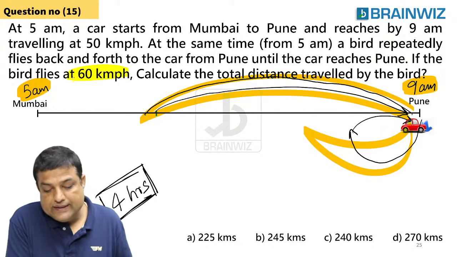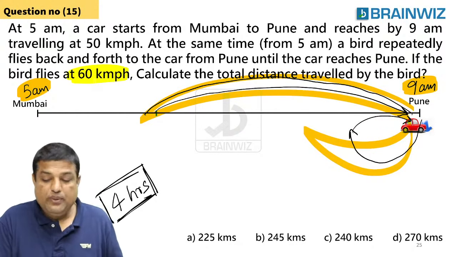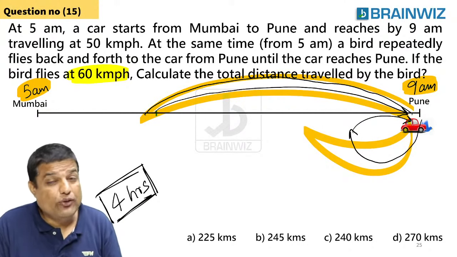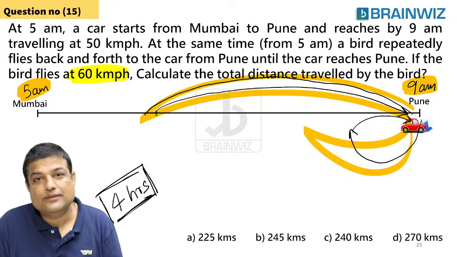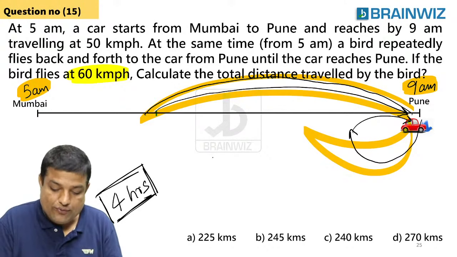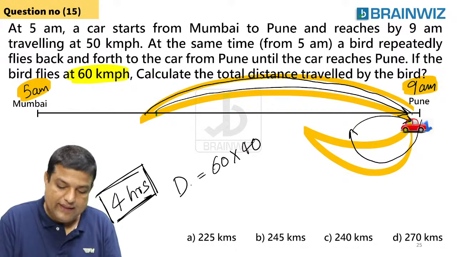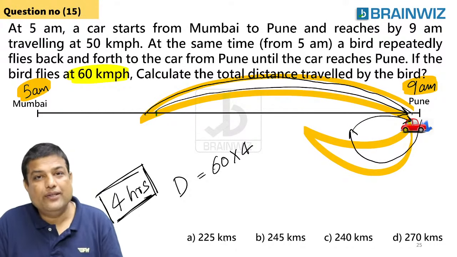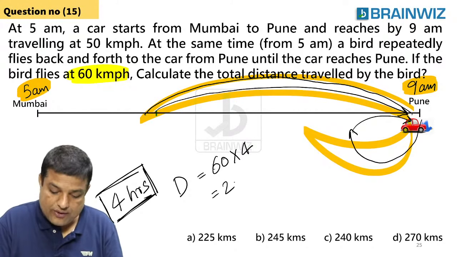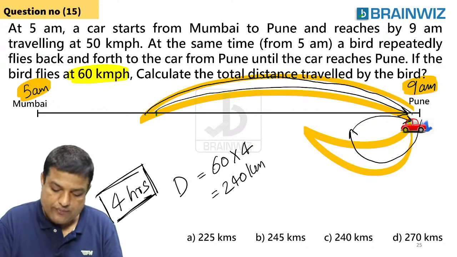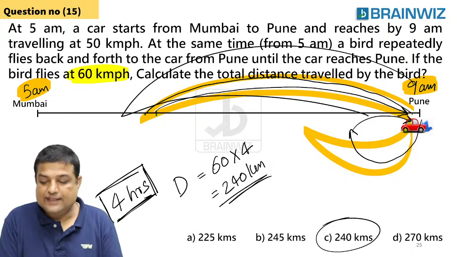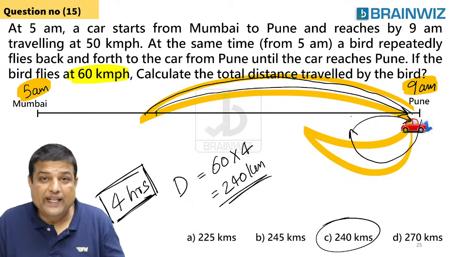So here it has been given that the speed of the bird is 60, and it's flying for how many hours? 4. So distance is 60 into 4. Are you understanding, everybody? So 60 into 4 is nothing but 240 kilometers. No need to find out this distance, this distance. All these things are not complicated.